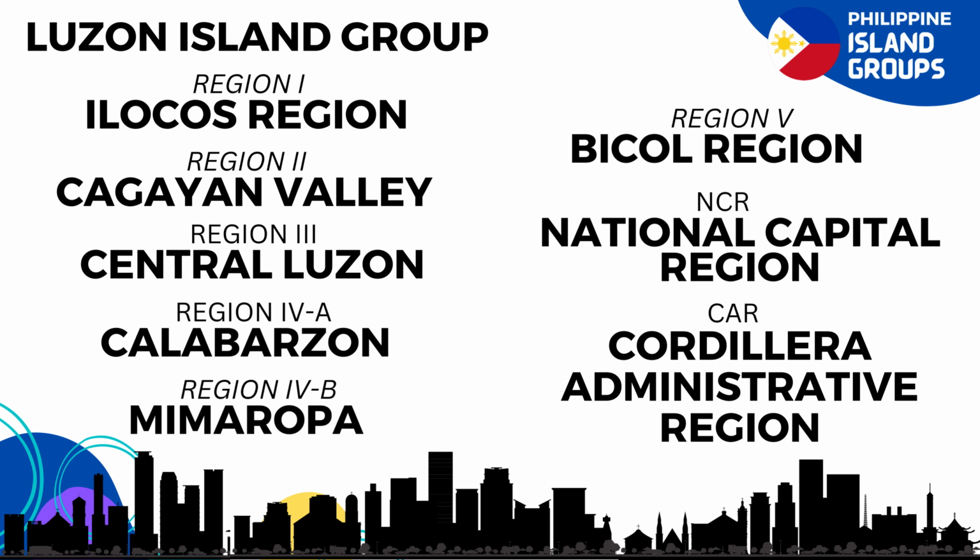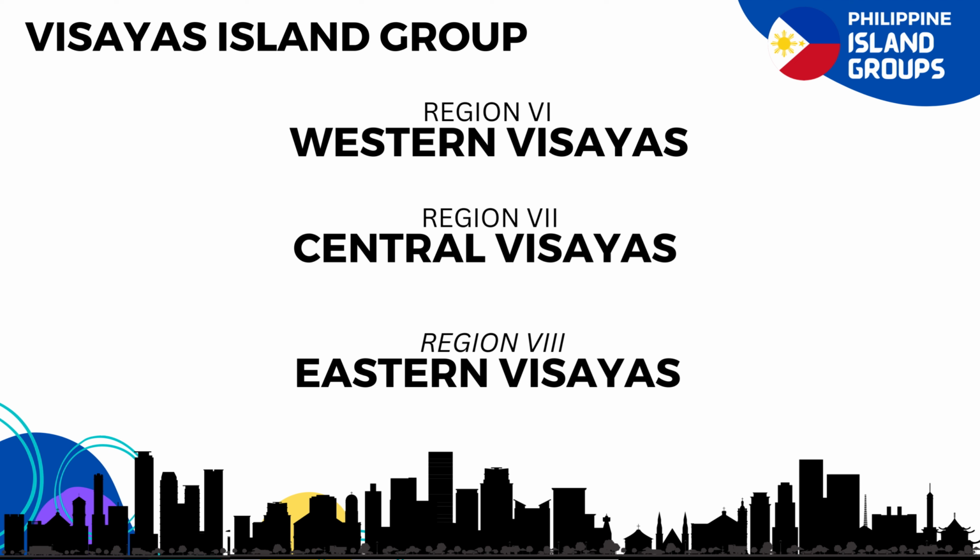The 8 regions comprising the Luzon Island group are the following: Region 1 or Ilocos Region, Region 2 or Cagayan Valley Region, Region 3 or Central Luzon Region, Region 4A or Calabarzon Region, Region 4B or the Southwestern Tagalog Region, also MIMAROPA Region, Region 5 or Bicol Region, NCR or the National Capital Region, and the CAR or the Cordillera Administrative Region.